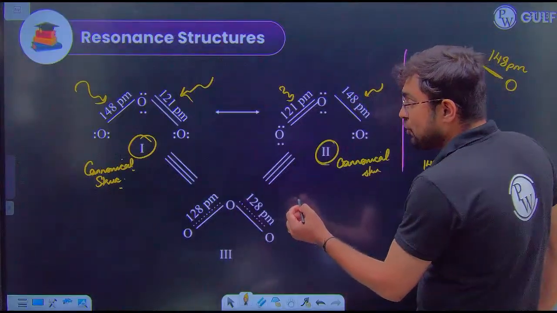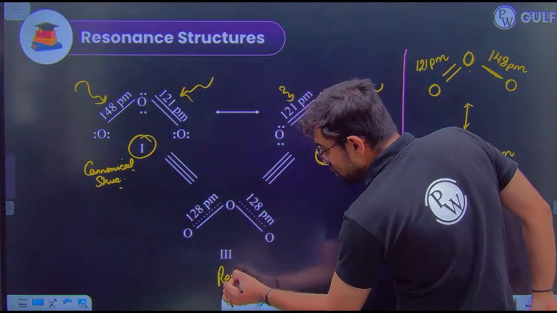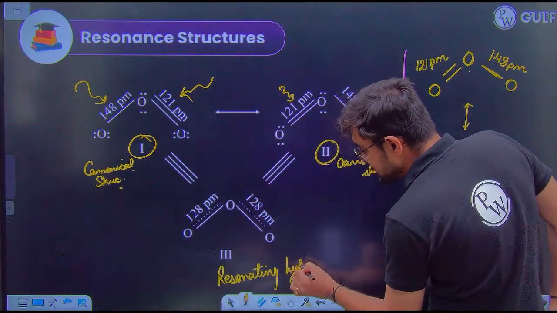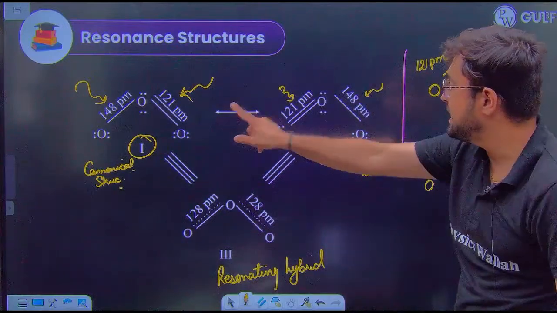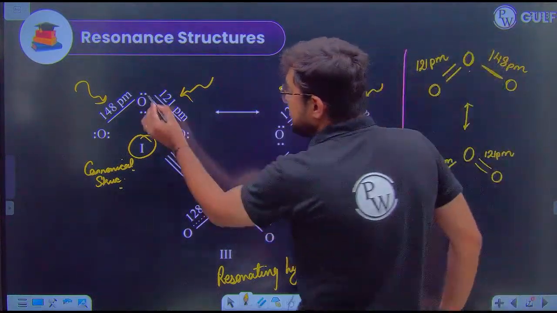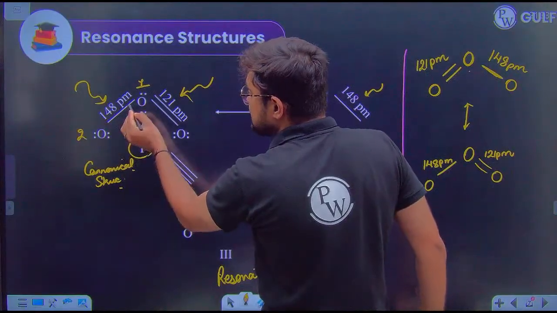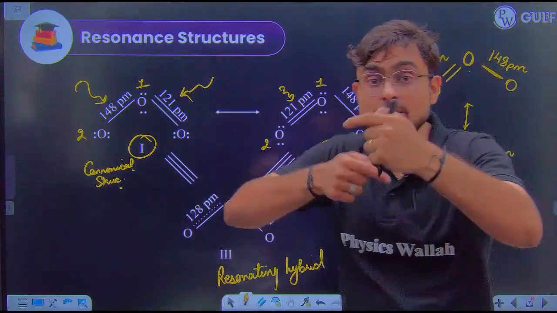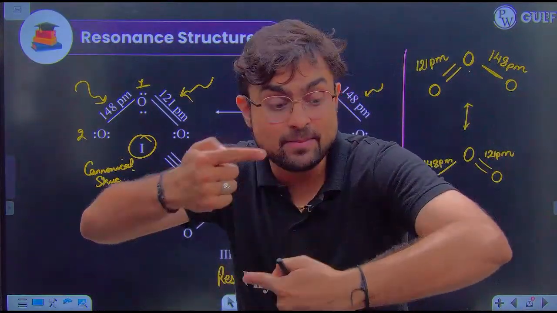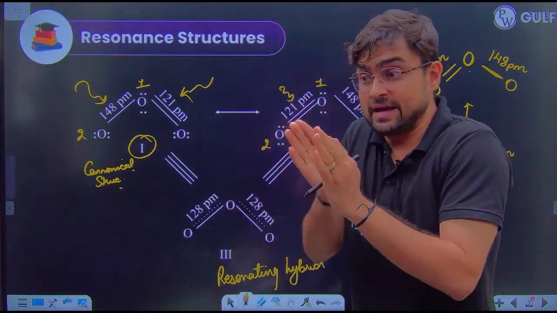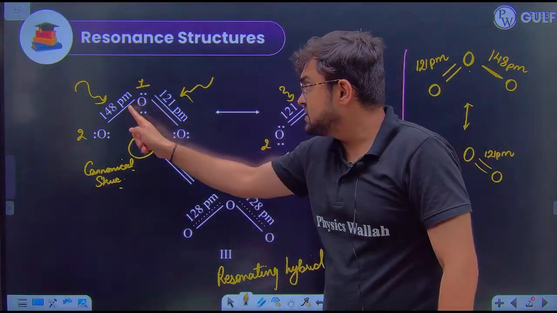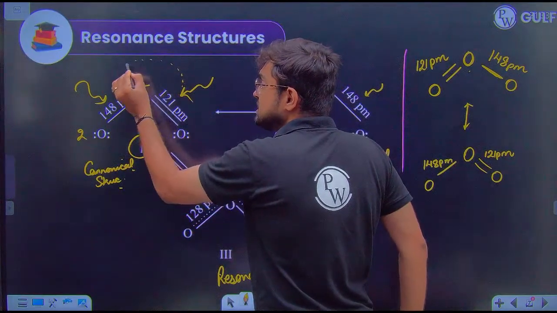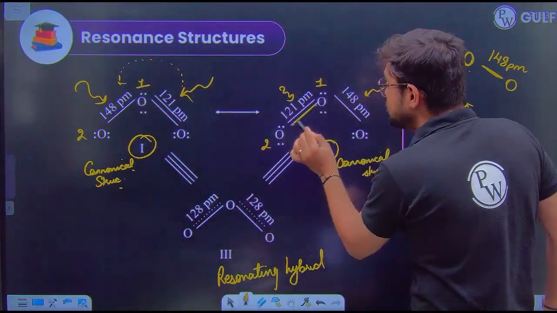So therefore, we will make the resonating hybrid structure of 1 and 2. Now what happens is, between oxygen 1 and 2, first there was a single bond and now it's a double bond. So actually this double bond is moving, this double bond is rotating, which means at some time oxygen 1 and 2 carry a double bond and now this double bond switches its position and now you see a double bond here.